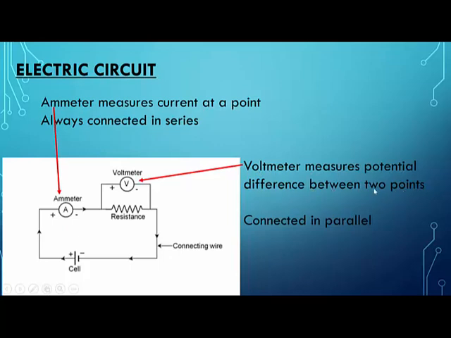So now you can ask me, ma'am, why have you connected this voltmeter parallel to the resistance? Look at this, one end of the voltmeter is connected at one end of the resistance, the other end is connected to the other end of the resistance. So the voltmeter and resistance are connected parallel to each other. This kind of connection is called parallel connection. You may ask me, you have connected this in parallel, but look at this ammeter. Ammeter and resistance are one after the other. So what kind of connection is this?